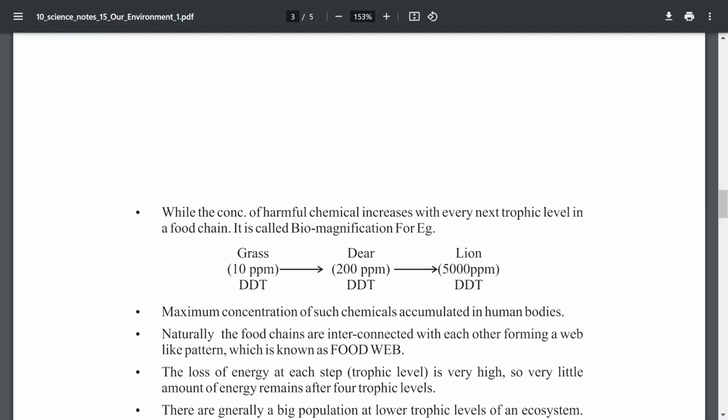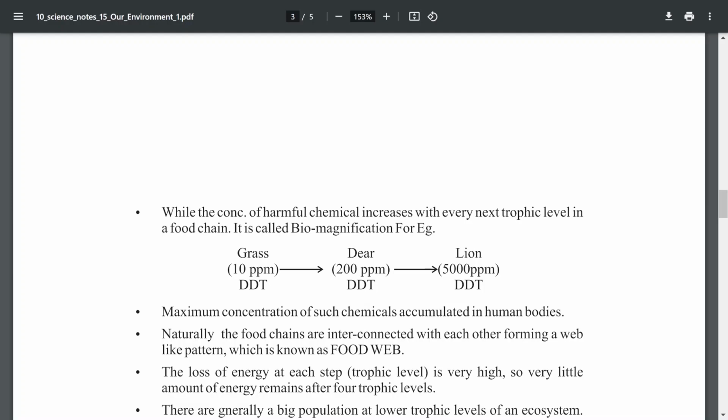Okay. Next you can see here biomagnification. What is biomagnification? The concentration of harmful chemical substances increases with every next trophic level in the food chain. It is called biomagnification. That is, DDT, a concentrated chemical that is not digested or utilized in the body, is accumulated.